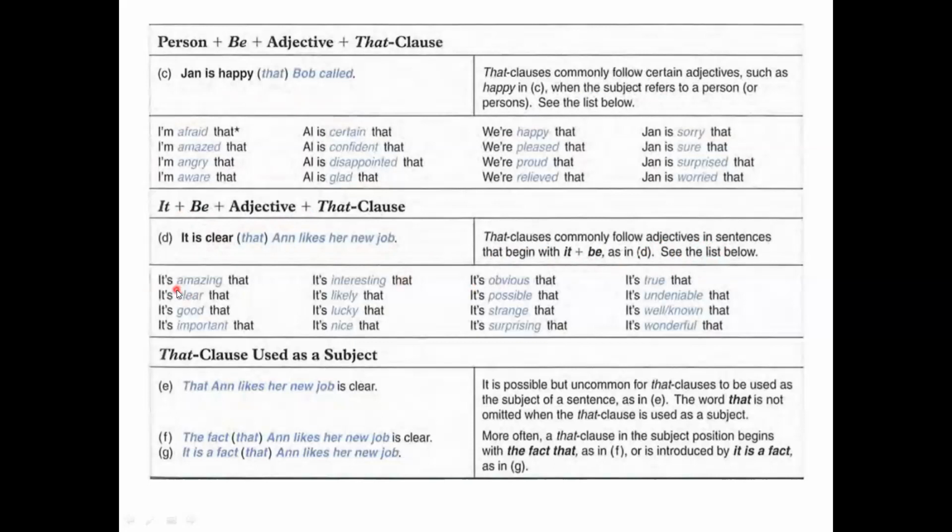It's amazing that, clear that, good that, important that, interesting that, likely that, lucky that, nice that, obvious that, possible that, strange that, surprising that, true that, undeniable that, well known that, and also it's wonderful that.